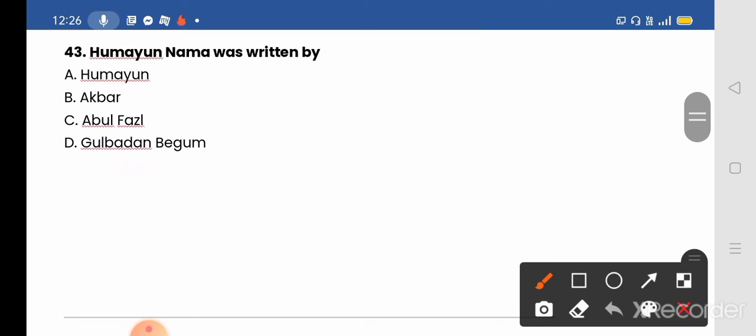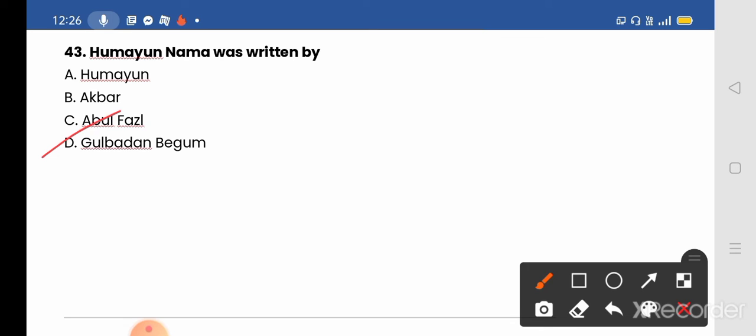Question number 43. Humayun Nama was written by option A, Humayun, B. Akbar, C. Abul Fazl, and D. Gulbadan Begum. And here the correct answer will be option D, Gulbadan Begum. The Humayun Nama was an autobiography of Humayun, which was written by Gulbadan Begum, Humayun's sister.